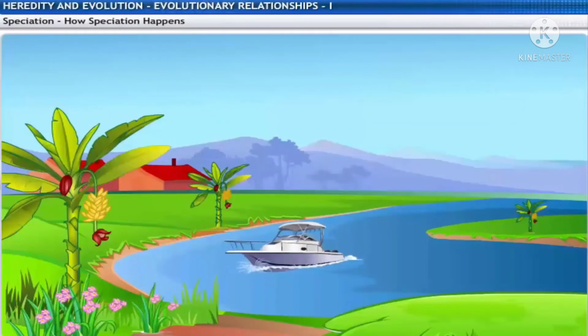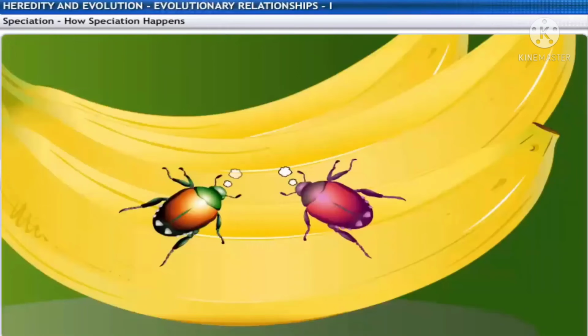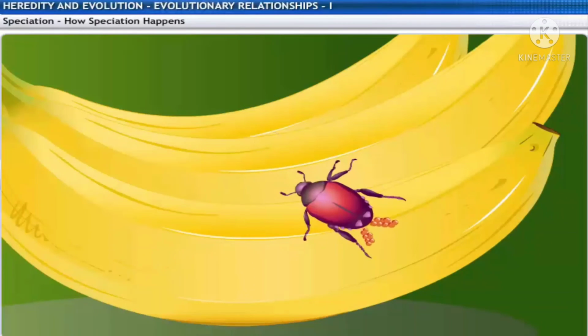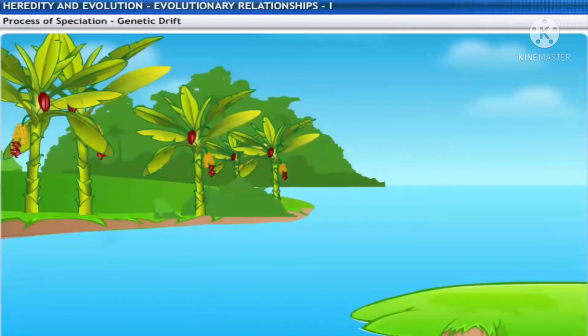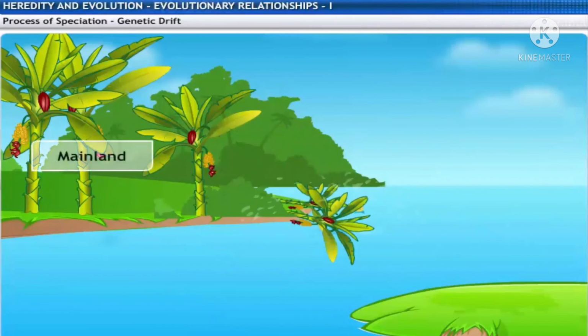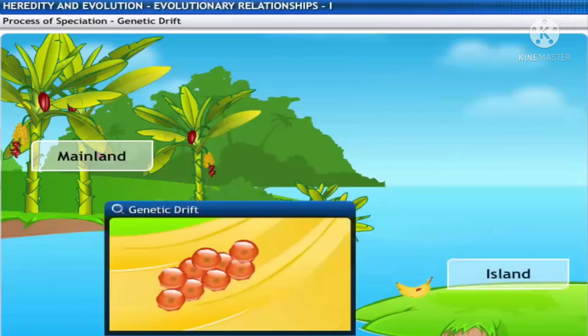Let's see a simplified scenario of speciation by geographic isolation. Here is a population of beetles laying their eggs on bananas. If a hurricane strikes the mainland and the bananas with the beetle eggs on them are washed away to an island, it is called genetic drift.